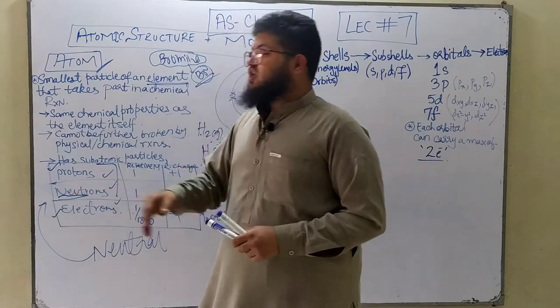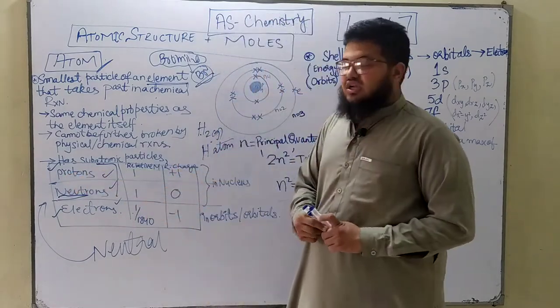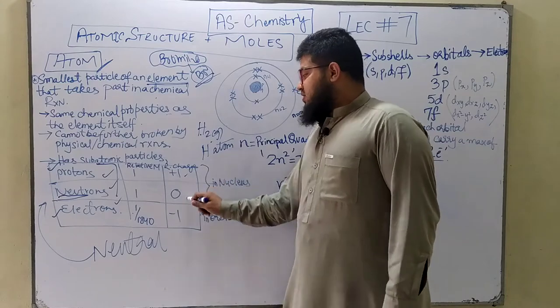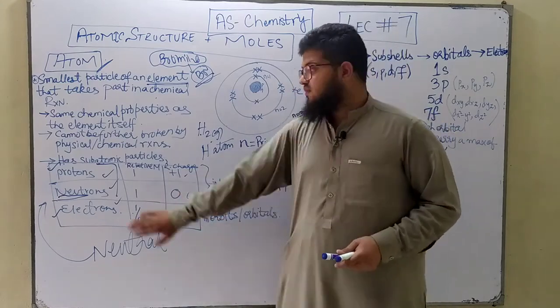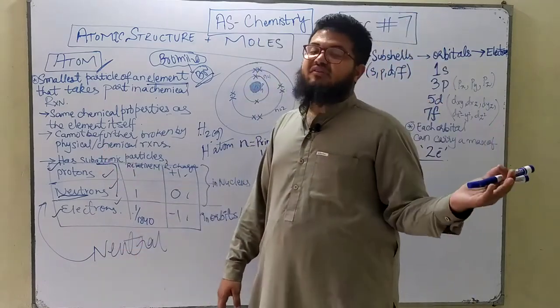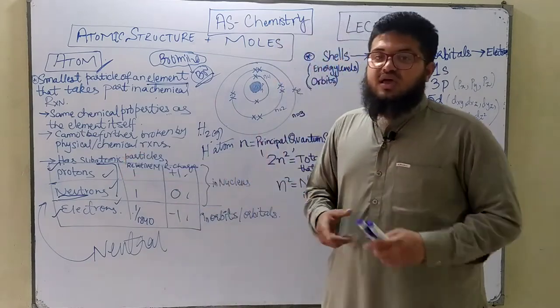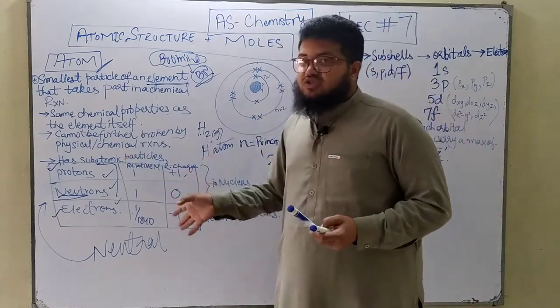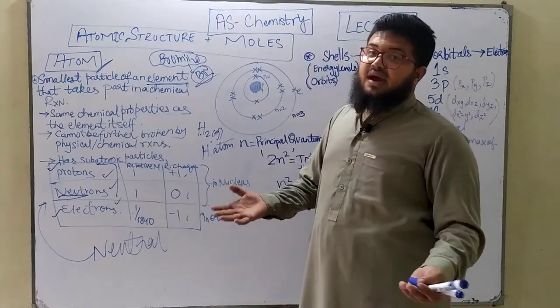Electrons have negative charges and protons have positive charges. These are the relative charges that I've written over here: +1, 0 and -1. Actually guys, these are not the actual charges of these species. As you know from your previous O-level physics, the charge of a proton is not +1, it's something different. The charge of an electron is not -1, it's different from -1.